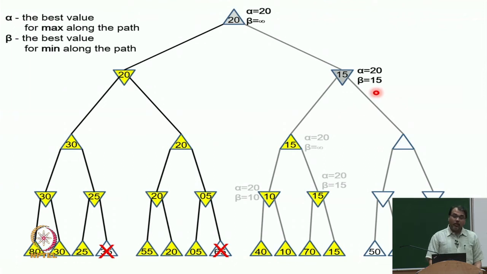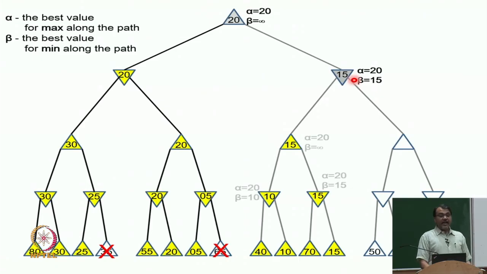On the other hand, if max decides to go right, then the min has explored the first subtree, and the value that it gets in the first subtree is 15. Okay. So, now here is a point in the search space where I know that I have a solution 20 or higher, but if I search in this subtree of the right child of the root, I will get a solution 15 or lower, because it is a min node. I already have got a solution of 15. There is no way I am going to get a solution of 15 or higher, because it is a min node. So, my solution is going to be 15 or lower.